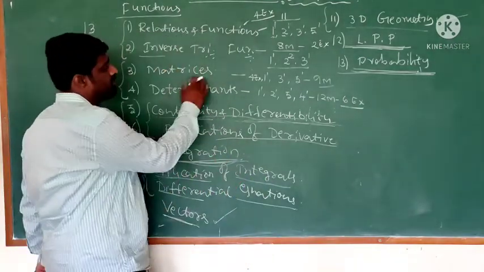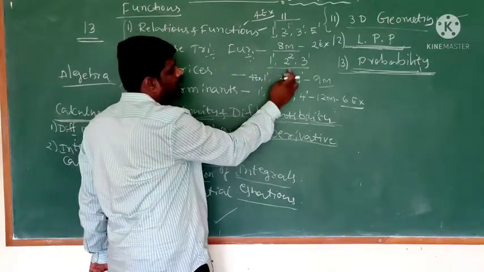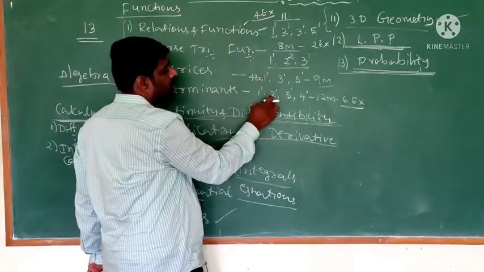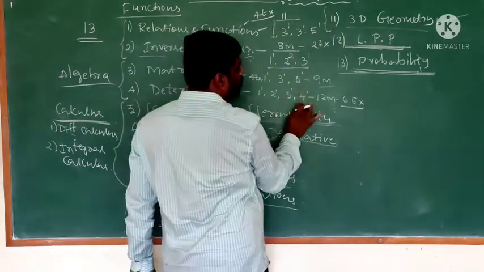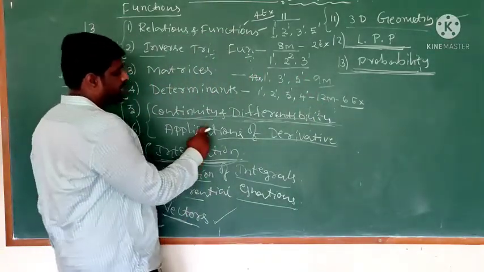Okay. In matrices, 1 mark question 1, 3 mark question 1, 5 mark question 1. In determinants, 1 mark question 1, 2 mark question 1, 5 mark question 1, 4 mark question 1. Okay. Next, continuity and